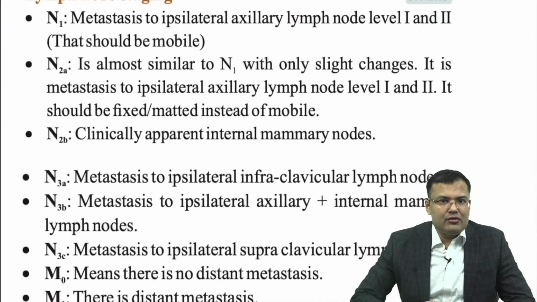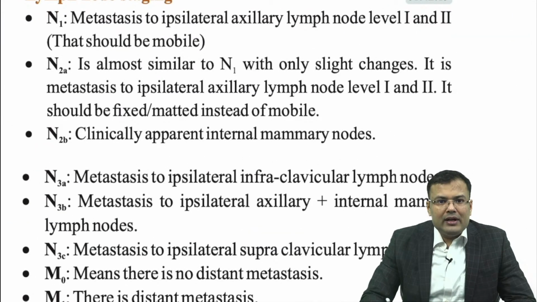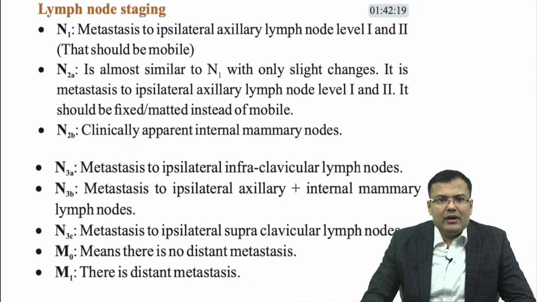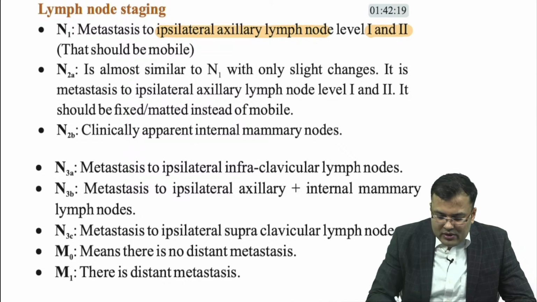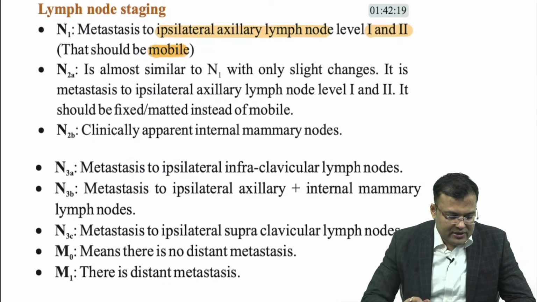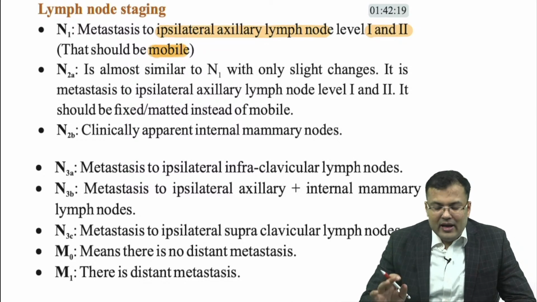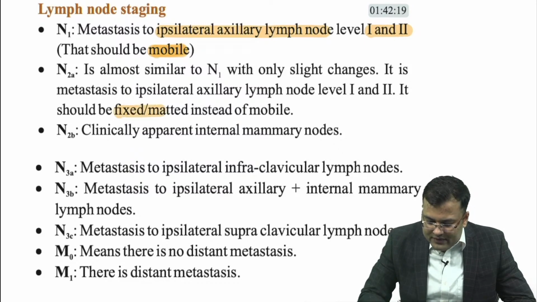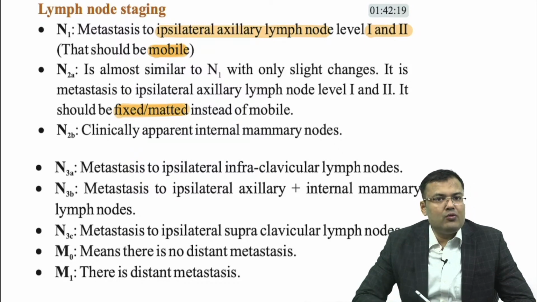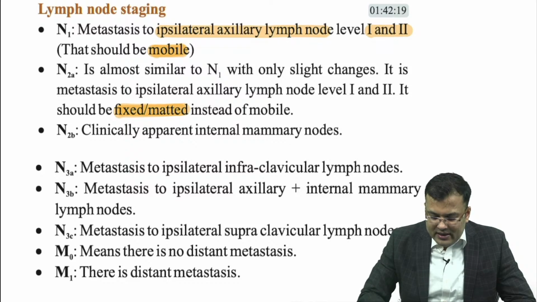See the lymph node staging. It is N1. What is N1? Whenever there is metastasis to ipsilateral axillary lymph nodes, level 1 and 2, and it should be mobile. Most important, it should be mobile. And whenever the same lymph nodes are fixed or matted, it is N2A. If there are clinically apparent internal mammary nodes, N2B.